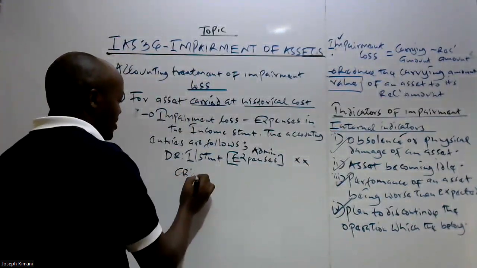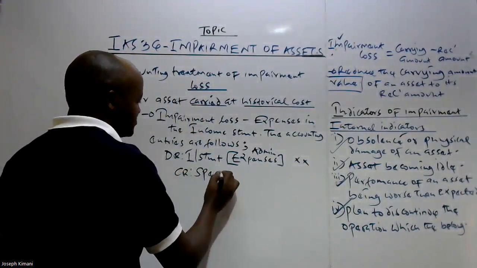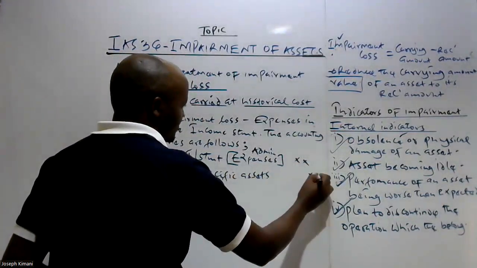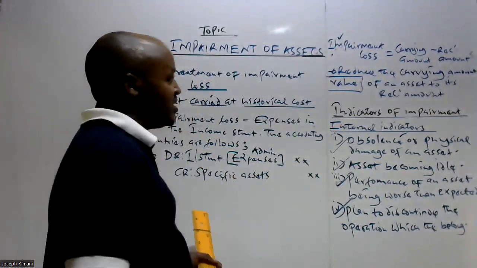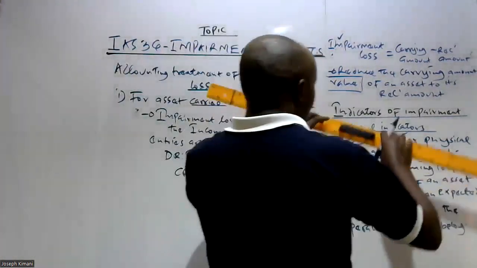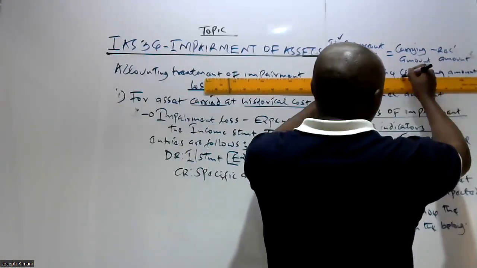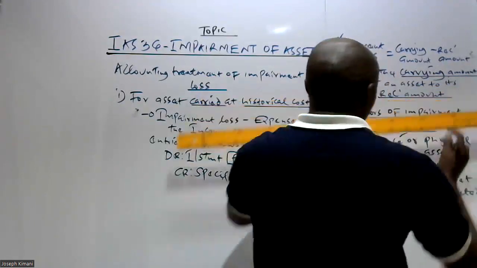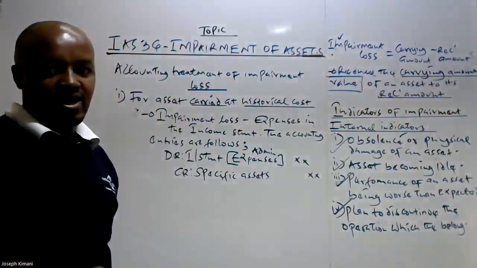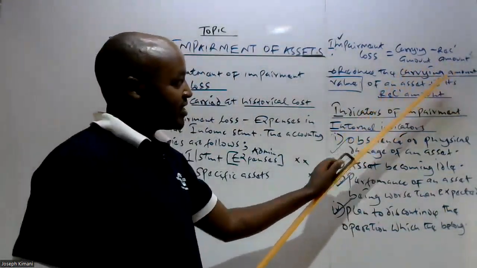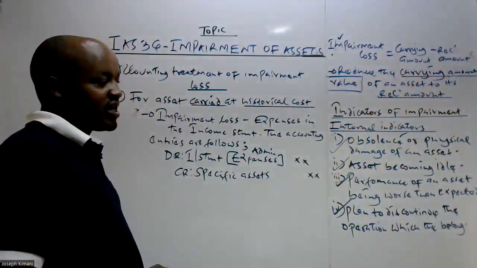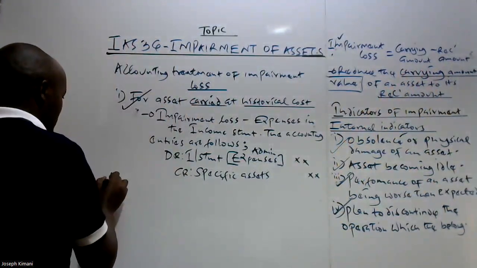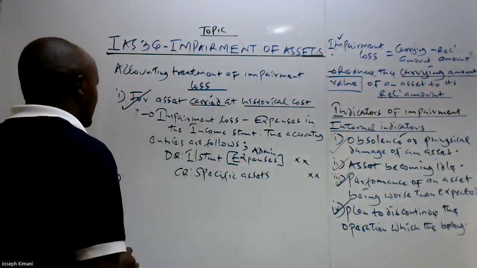And two, we credit the specific asset account. Why do we credit the specific asset account? Remember what I've said here is that once an asset is impaired, we need to reduce its carrying amount to an amount equal to the recoverable amount. So that's why we are crediting the asset account, to reduce the carrying amount of the asset to an amount equal to the recoverable amount. That's how we account for impairment loss for those assets which are carried at their historical cost.